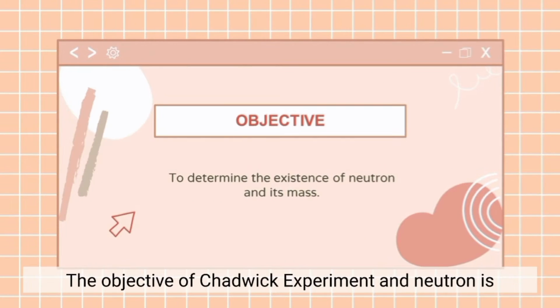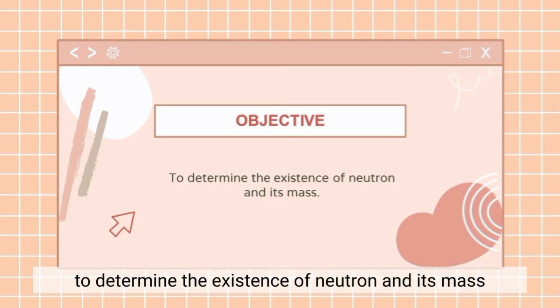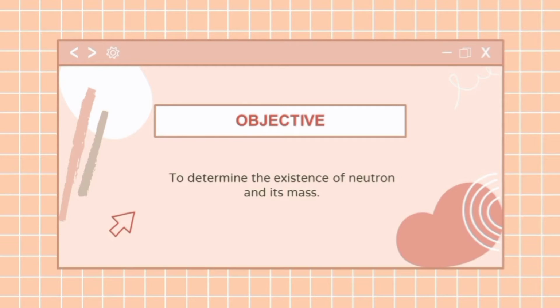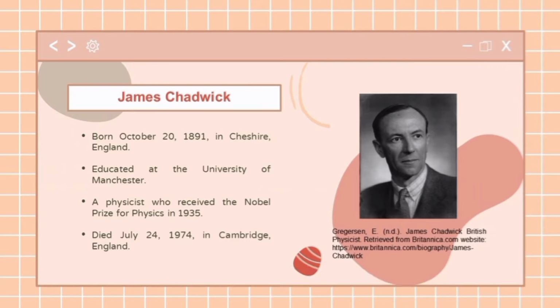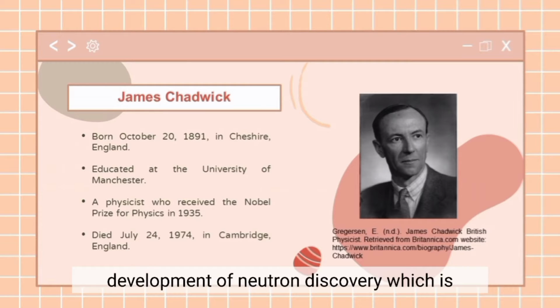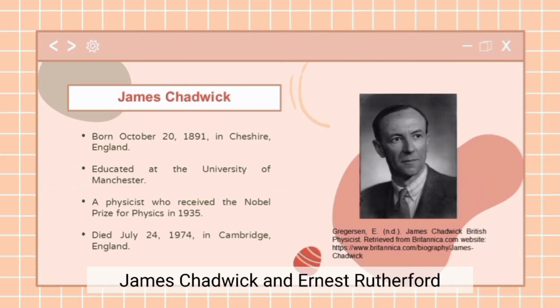The objective of the Chadwick experiment and neutron is to determine the existence of neutron and its mass. There are two persons that contributed in the development of neutron discovery, which are James Chadwick and Ernest Rutherford.